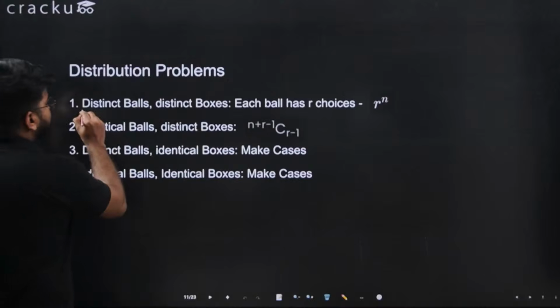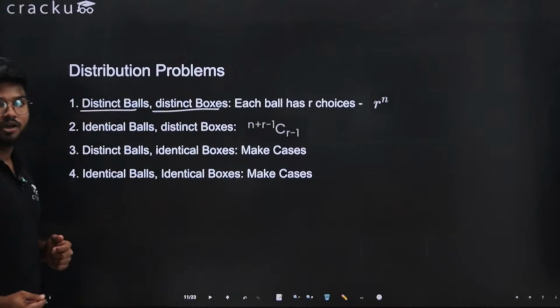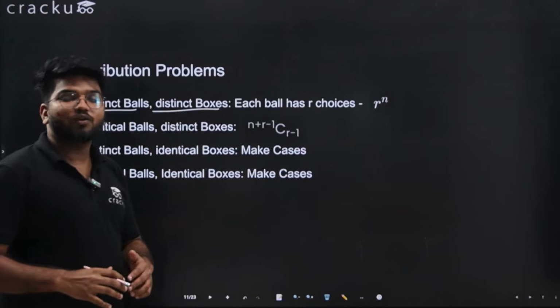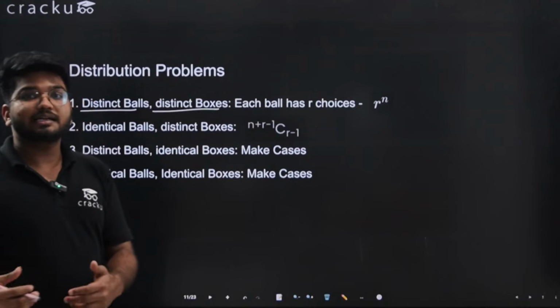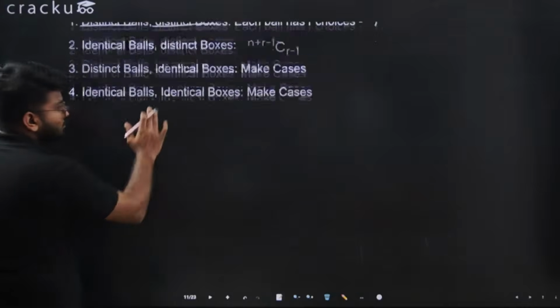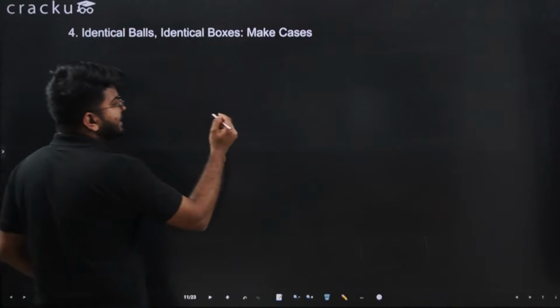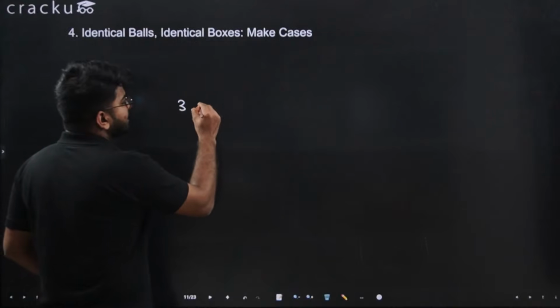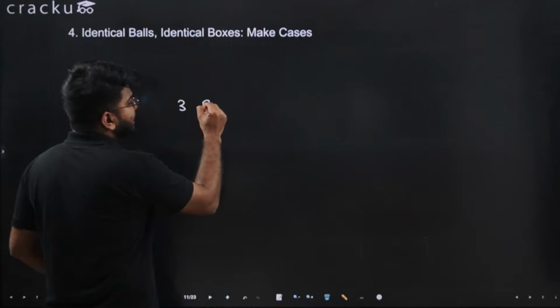The first case is distinct balls and distinct boxes. For example, I have distinct things and I want to distribute them among distinct boxes. For example, there are 3 balls, 3 different balls.